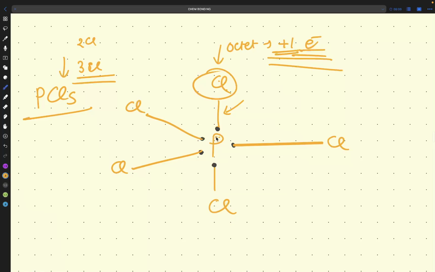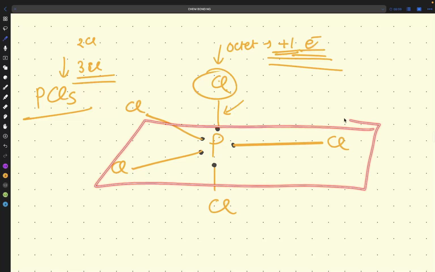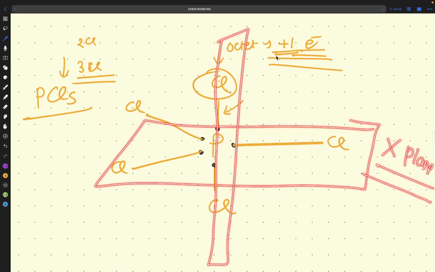What happened here again? Phosphorus has completed its valence. All valences are properly used. We can't add one more Cl here, because all valences are occupied by chlorine. There were 5 valences: 1, 2, 3, 4, 5. Now, what happened here again? If you see one more point, I will cover it here. This is one plane, the X plane. And these two chlorines are in which plane? This is at a Y plane.